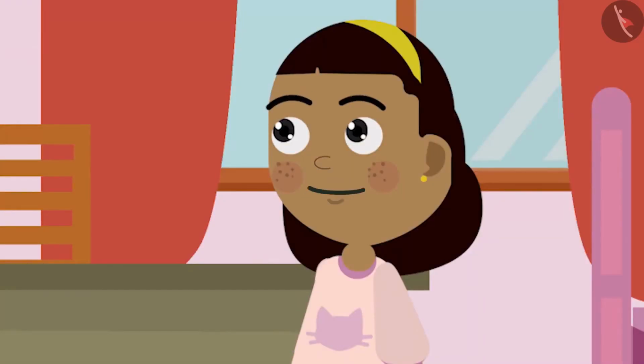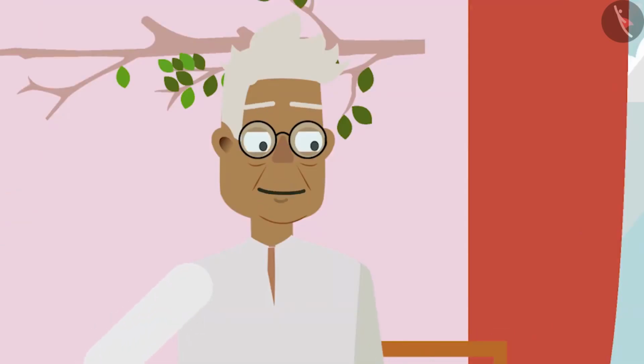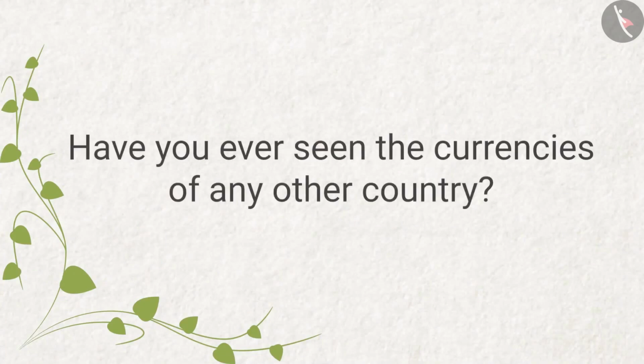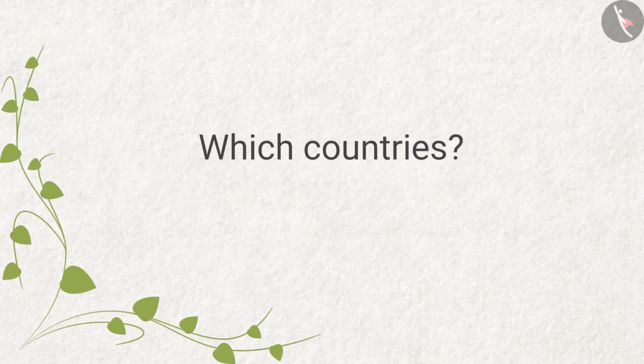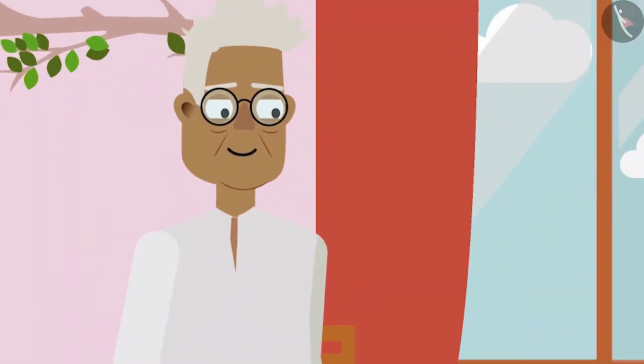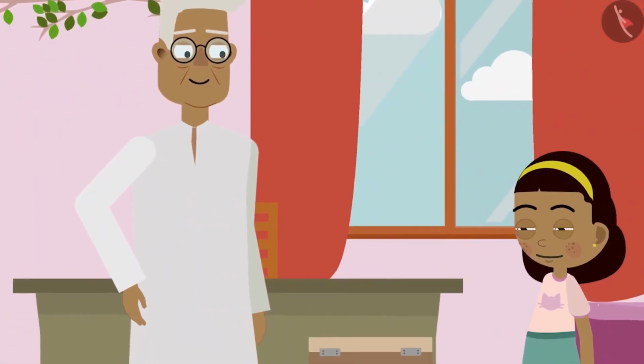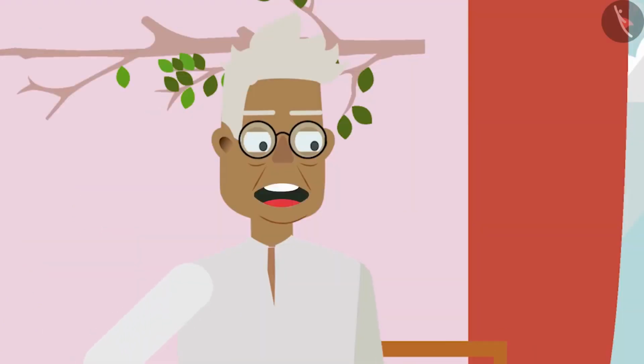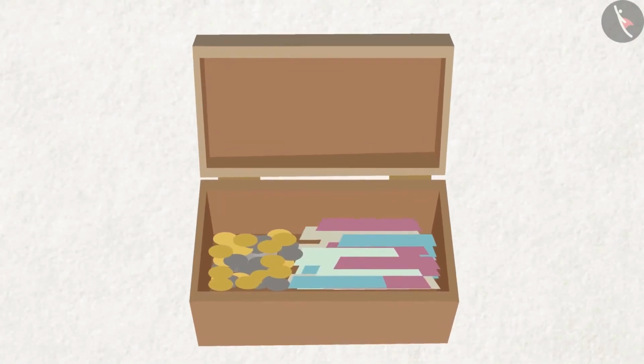Yes, of course, Grandpa. Have you seen the currencies of any other country? No, Grandpa. I have never seen them. Have you ever seen the currencies of any other country? Which countries? Grandpa puts a box in front of Zia. What's this, Grandpa? I collect currencies from different countries. All of them are in this box. Let's see them one by one.